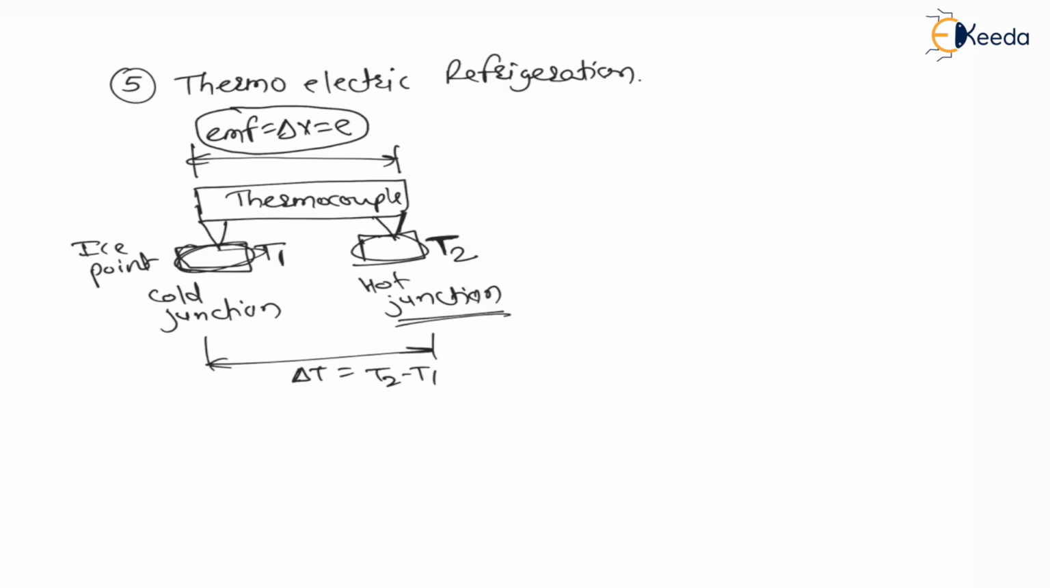Now my dear students, this effect is called the Seebeck effect. Whenever two ends of a thermocouple are kept at different temperatures, electromotive force is generated within the thermocouple. This is called the Seebeck effect, and it is used for the measurement of temperature.